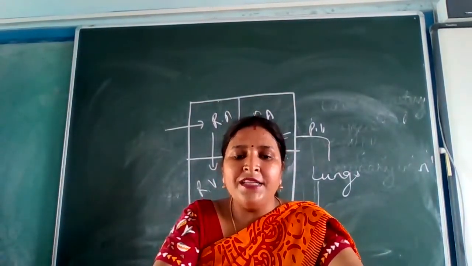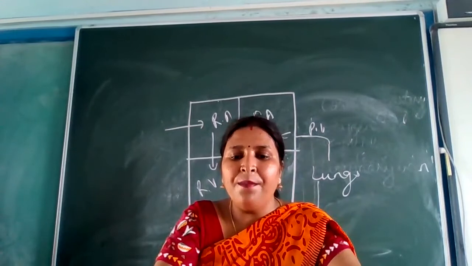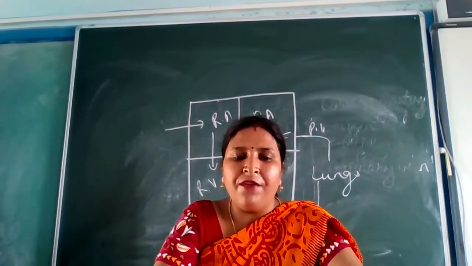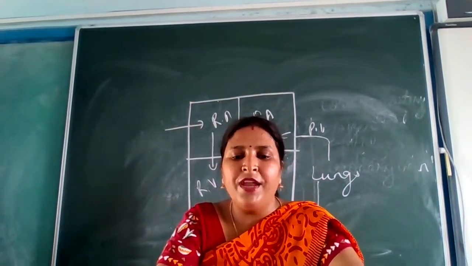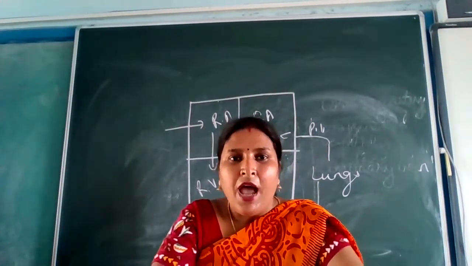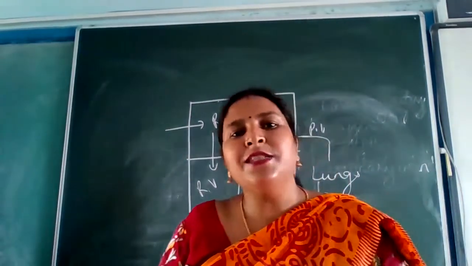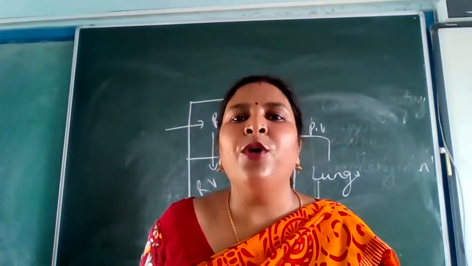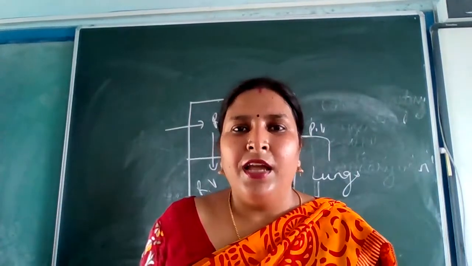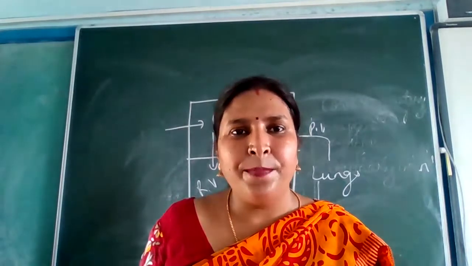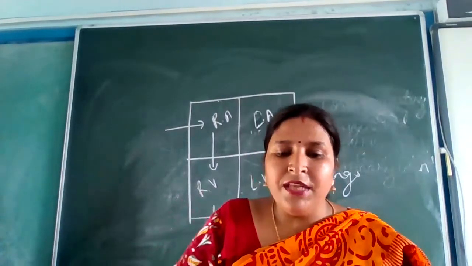The oxygenated blood is now taken to the left atrium by the pulmonary vein. From the left atrium, blood is pumped into the left ventricle, which pumps it to the various body parts through the aorta. I hope if yesterday's diagram you have remembered, you have learned, then this all is so easy for you people. You need to learn anything. Okay, you can yourself make the answers, isn't it? Yes, now comes it further.